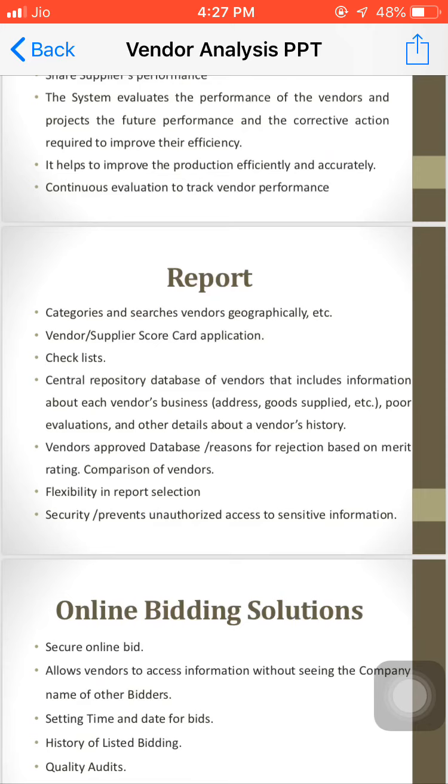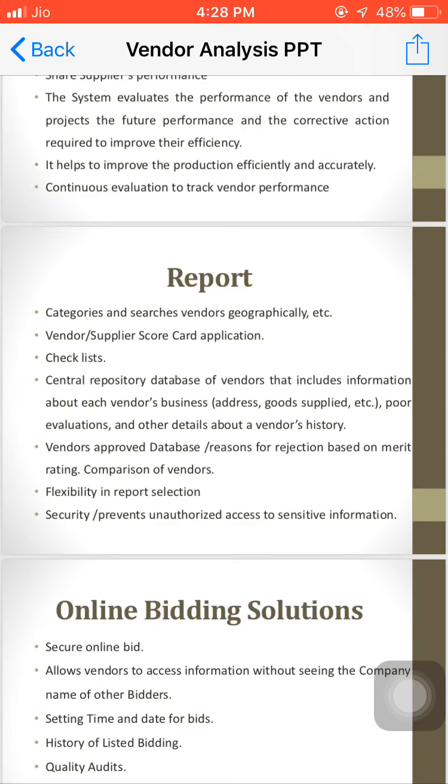For that, each and every supplier has to be very well segregated, and a strong database is prepared for them. We have the entire history of each and every vendor. When you click on that particular vendor, you will get the entire report card of that vendor: what he has supplied till yet, at what time we ordered, and at what time he delivered the product, and all those things. Every detail you will get from this. So this central repository database is very important.